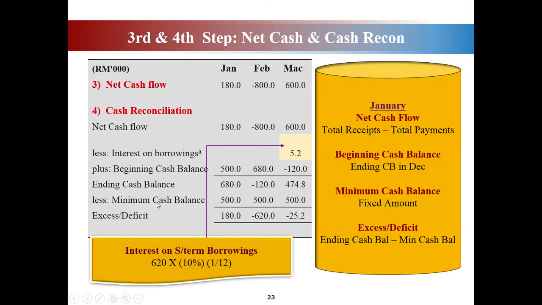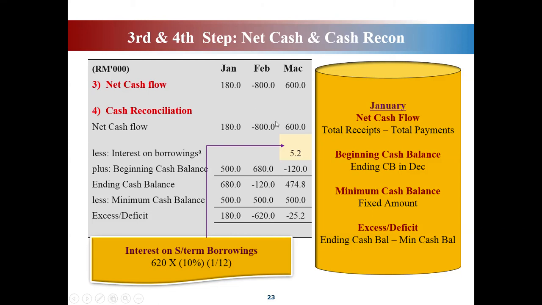So firms have to maintain 500. Okay, so you deduct here, you will get an excess, meaning that you surpass the requirement. The requirement only needs a minimum of at least 500 cash, but you have surpassed the target. So you have an excess of 180 ringgit, which is good, a good indicator. It means you surpass the minimum target. The minimum target is only 500 but you obtained more than 500, which is an excess of 180.